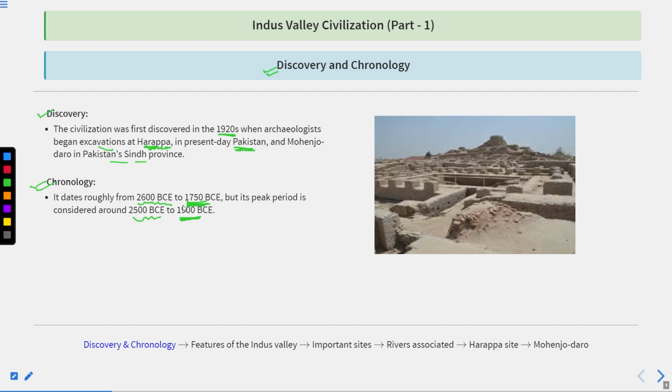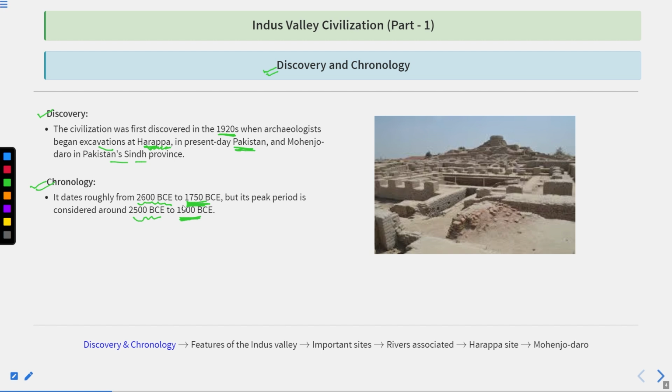Later, when excavation started around the Indus River, the civilization was also found spread across Mohenjo-daro, Chanhudaro, and Lothal, along the bank of the Indus River. So in 1925, John Marshall officially declared this civilization as the Indus Valley civilization.